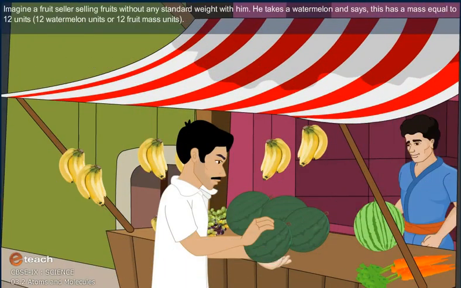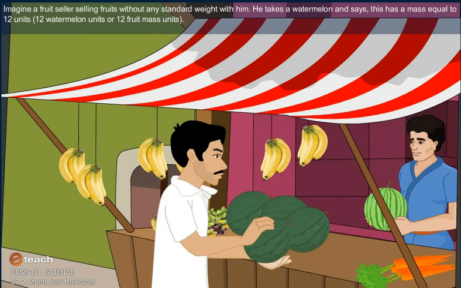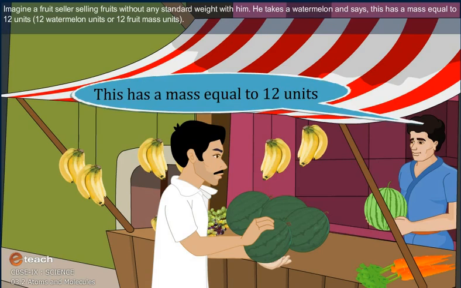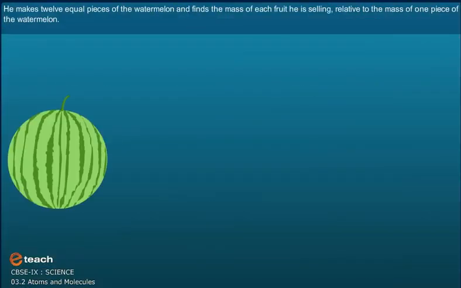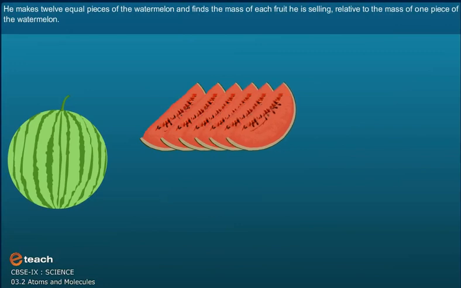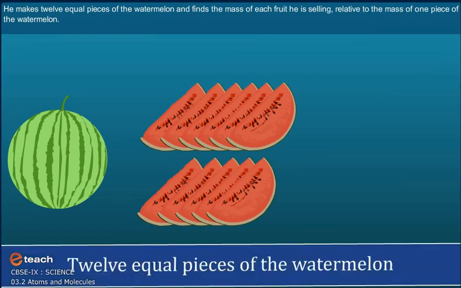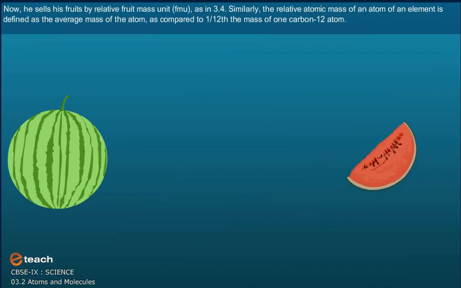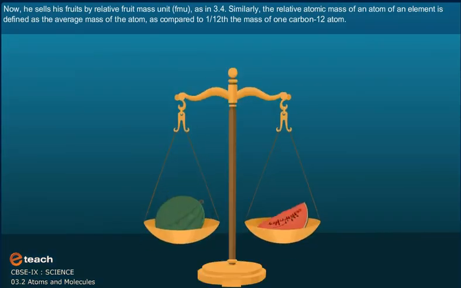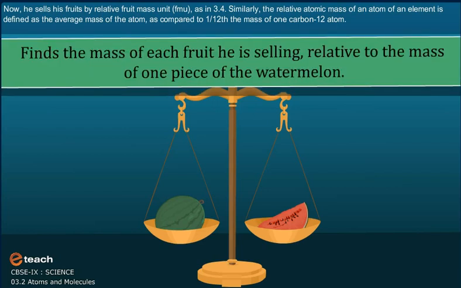Imagine a fruit seller selling fruits without any standard weight with him. He takes a watermelon and says, "This has a mass equal to 12 units, 12 watermelon units or 12 fruit mass units." He makes 12 equal pieces of the watermelon and finds the mass of each fruit he is selling, relative to the mass of one piece of the watermelon. Now, he sells his fruits by relative fruit mass unit, FMU, as in 3.4.